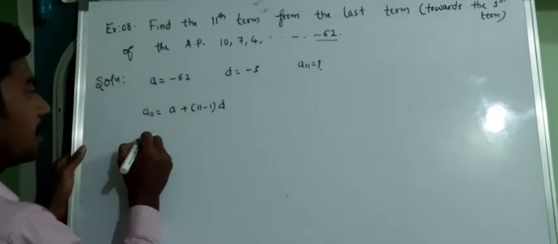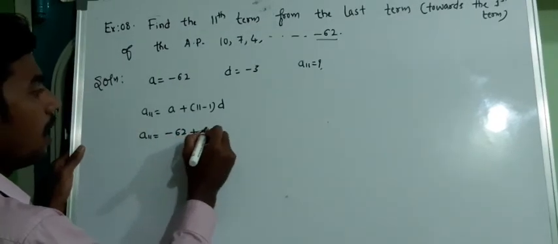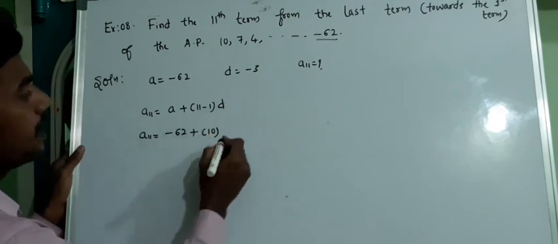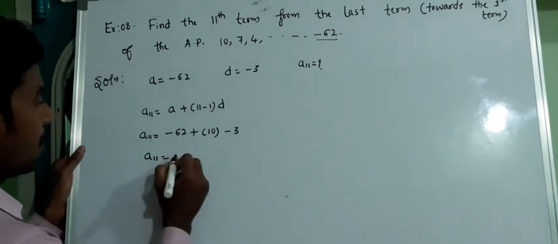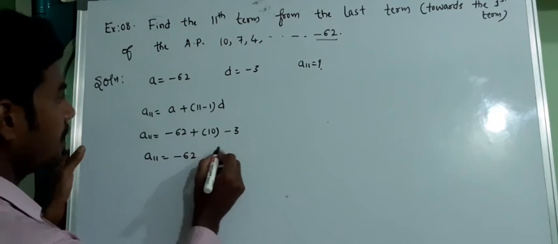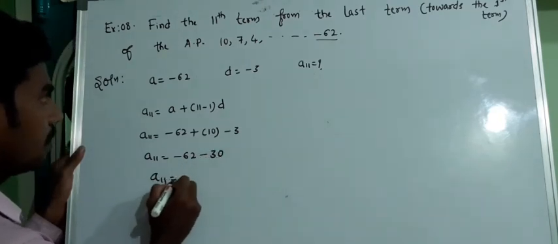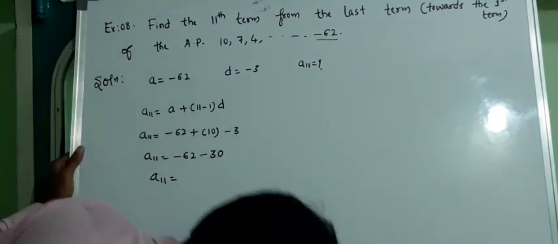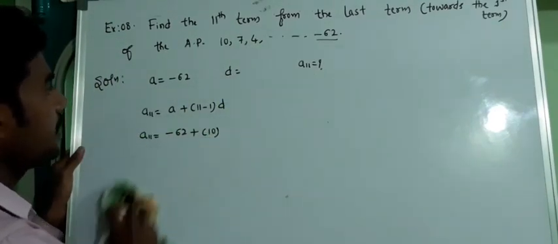What is a11? I need to calculate. What is a? -62, plus 11 minus 1 is nothing but 10. What is d? Wait, d will change.